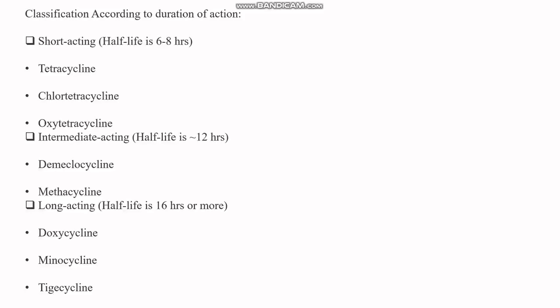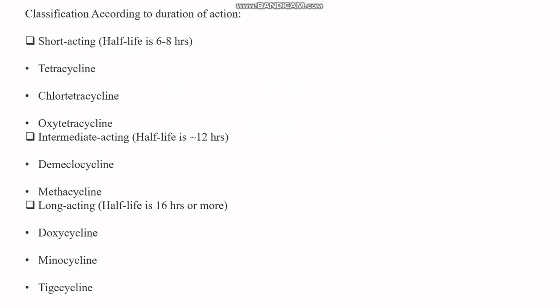Short-acting tetracyclines have a half-life of about 6 to 8 hours, like tetracycline, chlortetracycline, and oxytetracycline. These three drugs have a short-acting characteristic with a half-life of 6 to 8 hours. Intermediate-acting ones have a half-life of about 12 hours, like demeclocycline and methacycline.